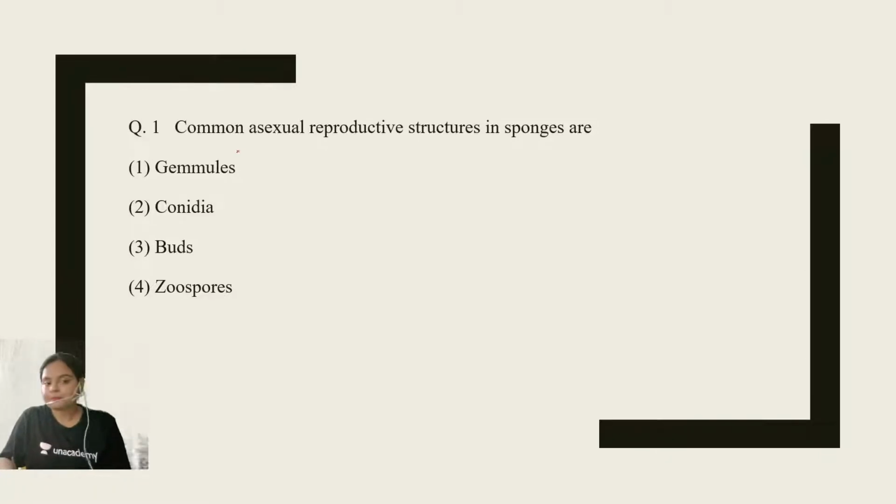Question number 1. Common asexual reproductive structures in sponges are gemmules, conidia, buds, zoospores. Come on, start answering the questions. It is very easy.